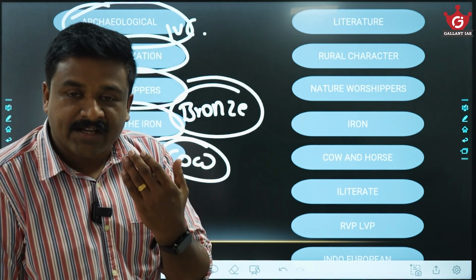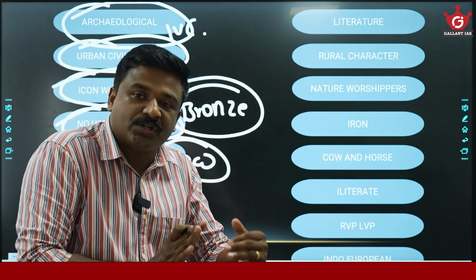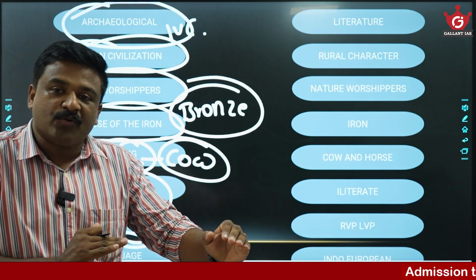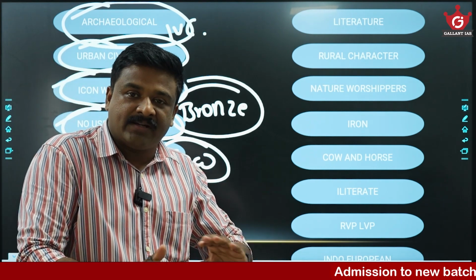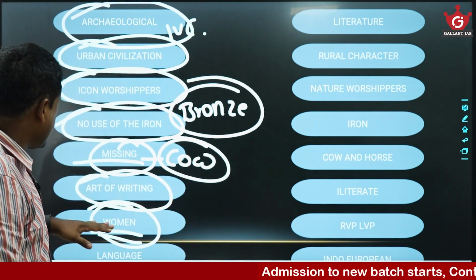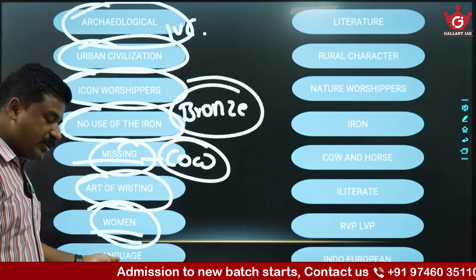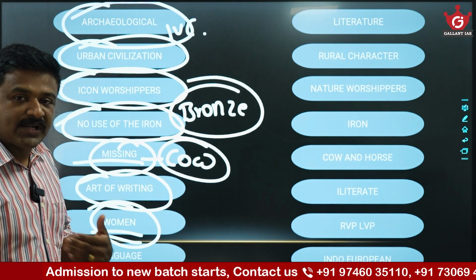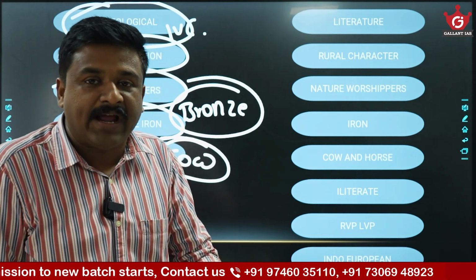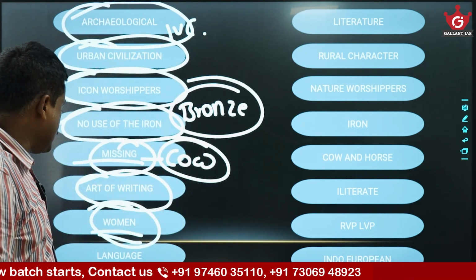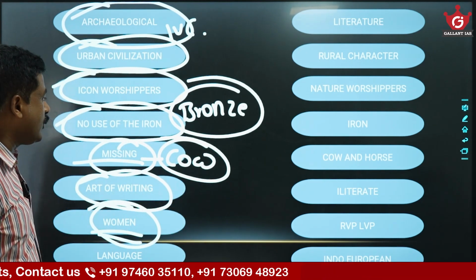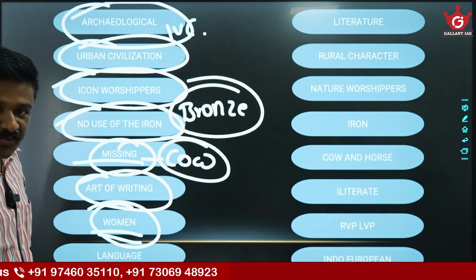That means it was a civilization which gives importance to male-female equality, or let us say that women were respected in society. And they spoke a language, but that language is unknown to us. We don't know what kind of language they spoke. Okay, scientific studies are still going on. These are the details about Indus civilization.